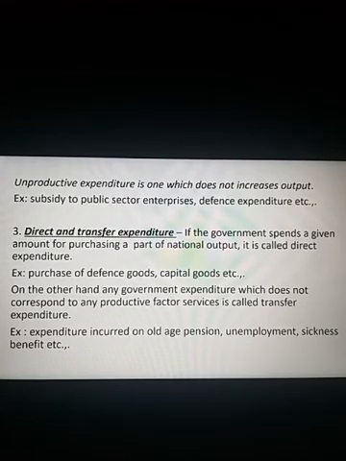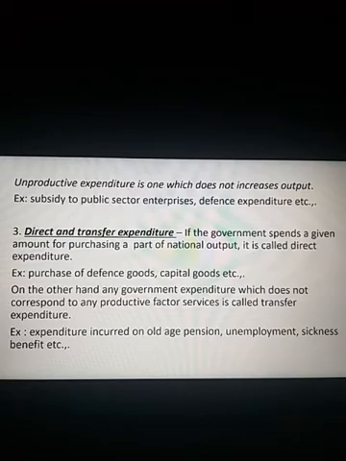It is called direct expenditure, purchase of defense goods or capital goods. Of late, you know that the government of India has purchased defense requirements from France. Of course, that comes under direct expenditure. It has paid the amount well in advance. A part of the amount it has paid for purchasing the national output, then it is called direct. Example, purchase of defense goods or capital goods and so on.